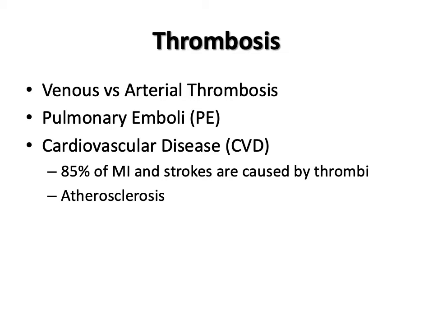Pulmonary emboli are thrombi fragments that get loose from a venous thrombus and after moving through the heart get lodged in the pulmonary arteries, causing lung damage. And again, the majority of these form in the deep leg veins. Approximately 85% of myocardial infarcts and strokes are caused by thrombi. For instance, an MI can occur due to thrombi lodged in the coronary arteries. Most of these events are associated with atherosclerosis.